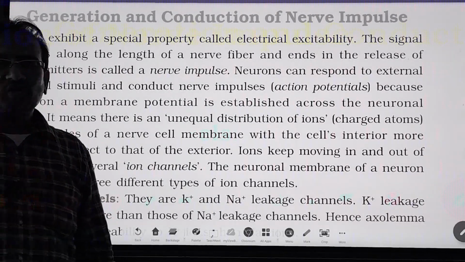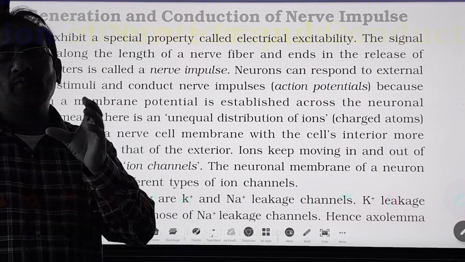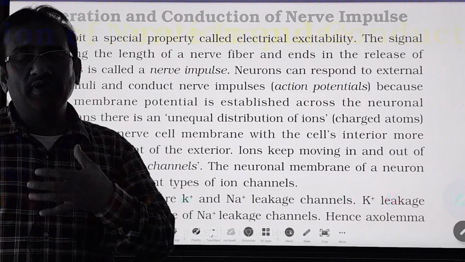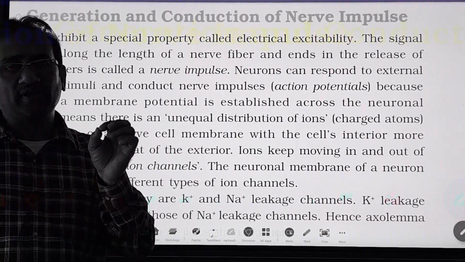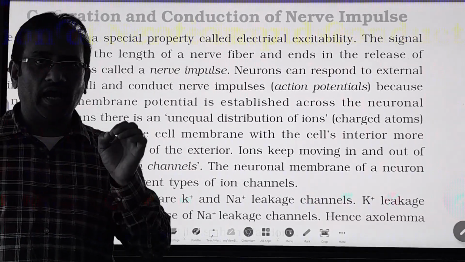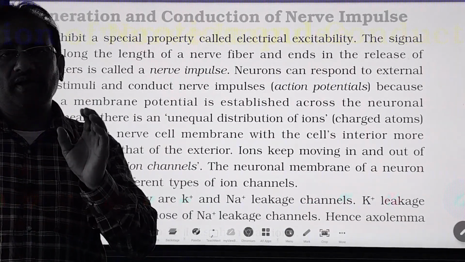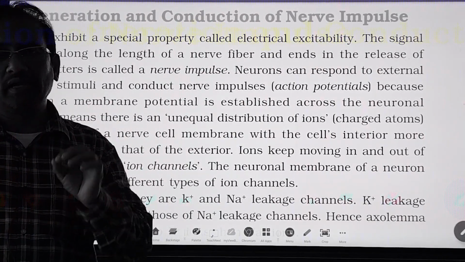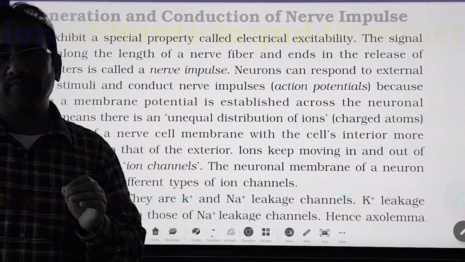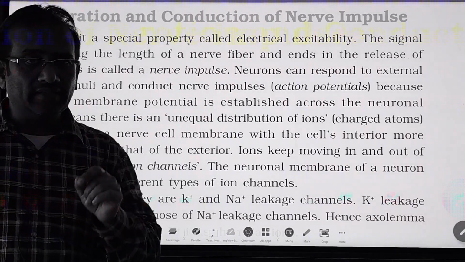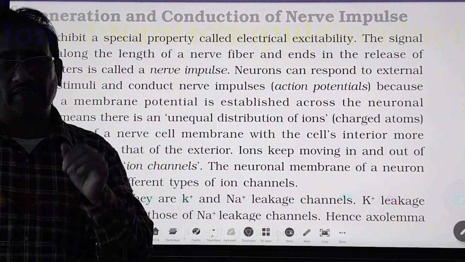Okay, next topic is generation and conduction of nerve impulse. In our body, in the nervous system, we have CNS, central nervous system, PNS, peripheral nervous system, and ANS, autonomic nervous system. In the CNS, we have brain and spinal cord. In the PNS, we have nerves that are emerging from the cranium, which are called cranial nerves, and the nerves emerging from the spinal cord are called spinal nerves.